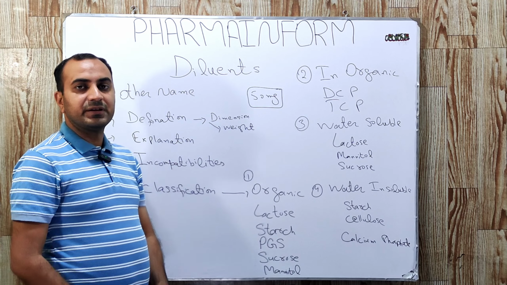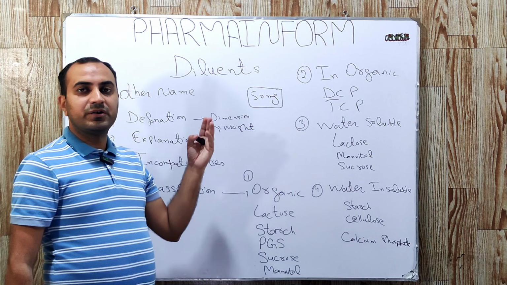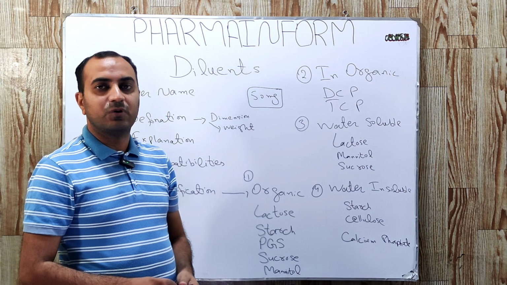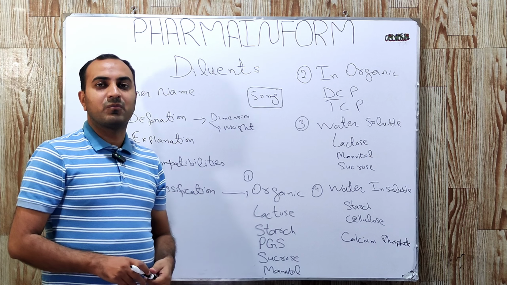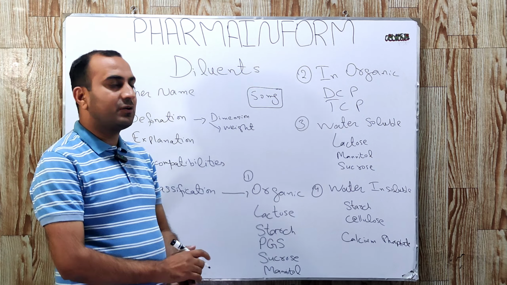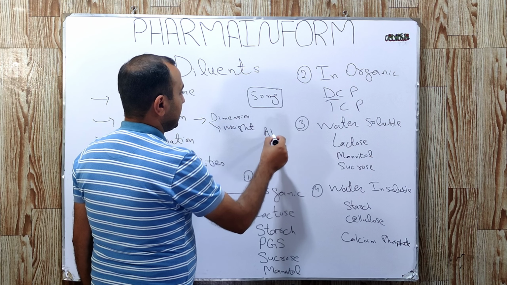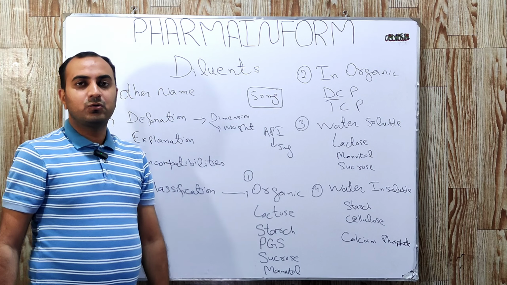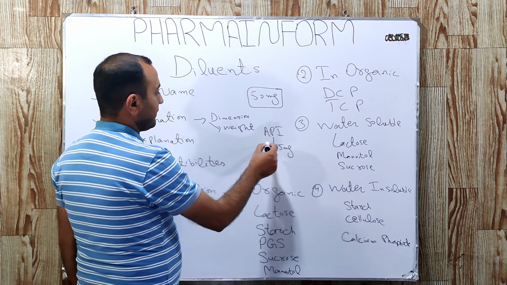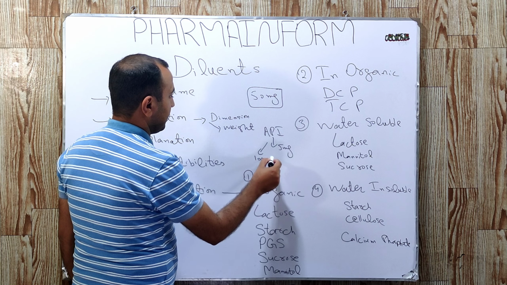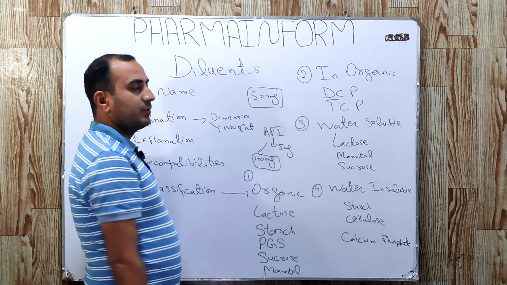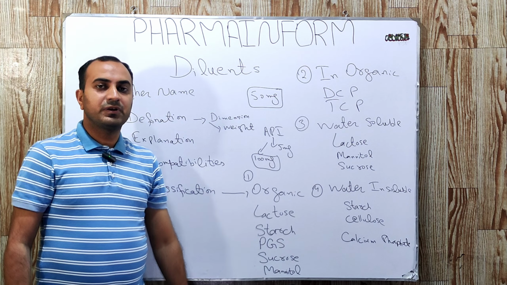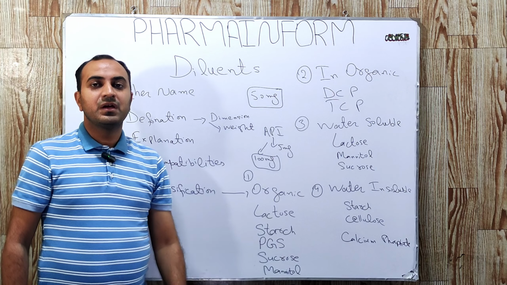So let's take a practical example to understand how diluents play their role in making up the final bulk volume. Suppose we are going to formulate a tablet where our API quantity is 5 milligram, and we want to compress this tablet at a 100 mg tablet compression weight. Our API is 5 milligram and our target weight of the tablet is 100 milligram.